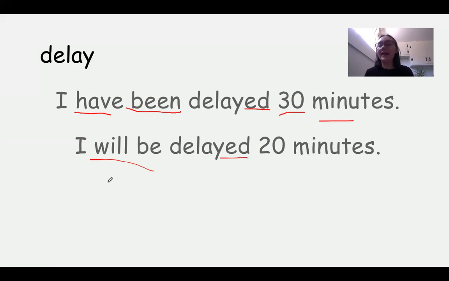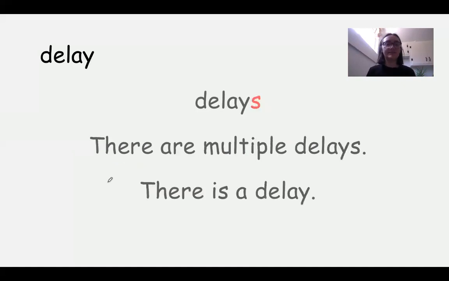I will be delayed 20 minutes. Even though you're using will be, which is what we use for future tense, we're just saying the delay will happen for 20 minutes.